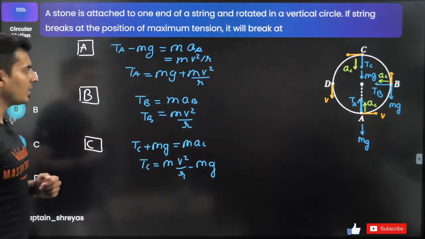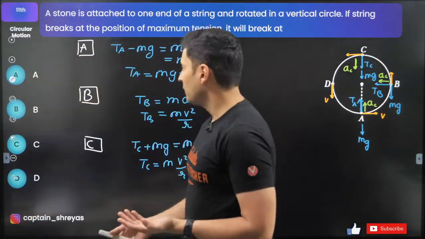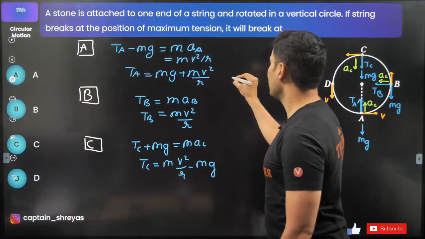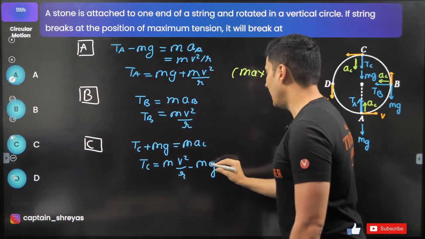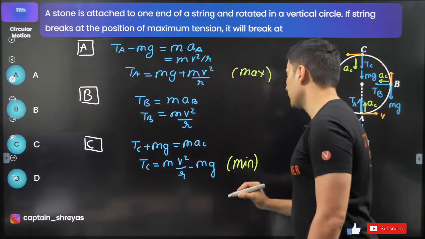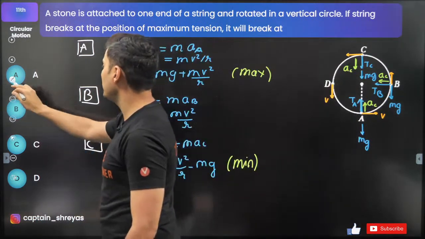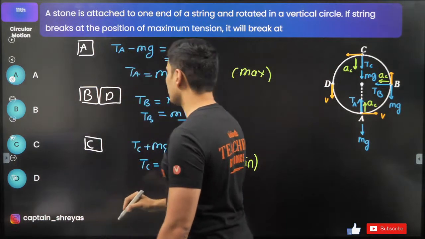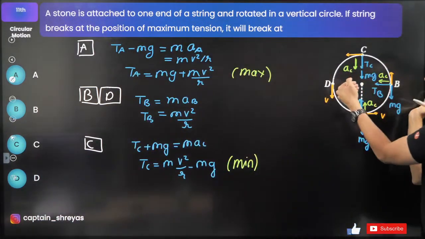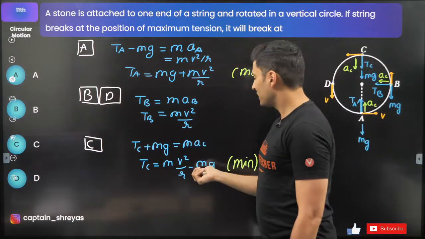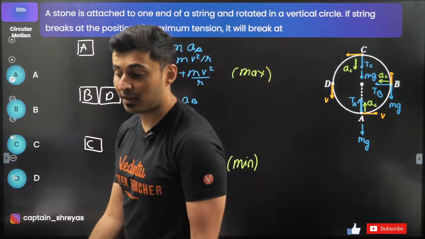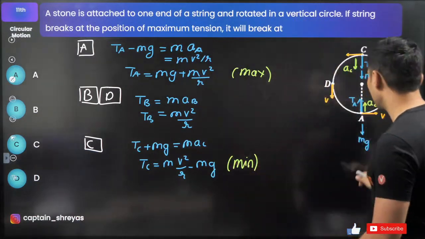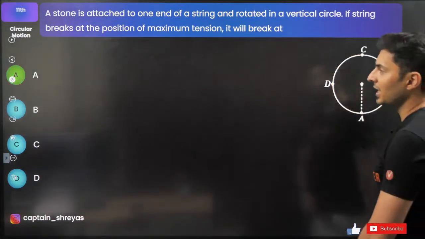Now look at all these three, you will immediately understand which out of these three is maximum or minimum. Isn't it obvious? This is the max value and this is the minimum value. In fact, this tension at point B will also be the tension at point D. B and D, it's the same thing, just on the other side. So this is minimum, that is maximum. So if it has to break, where will it break? Obviously at the maximum tension, that is the lowermost point. So option A is correct.